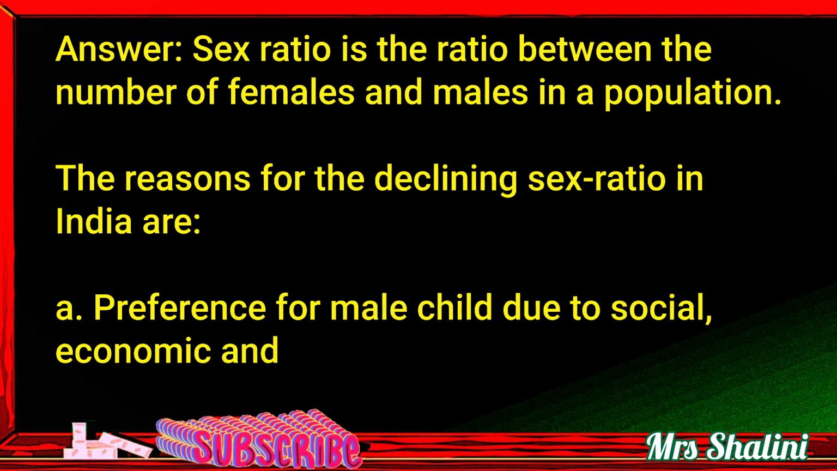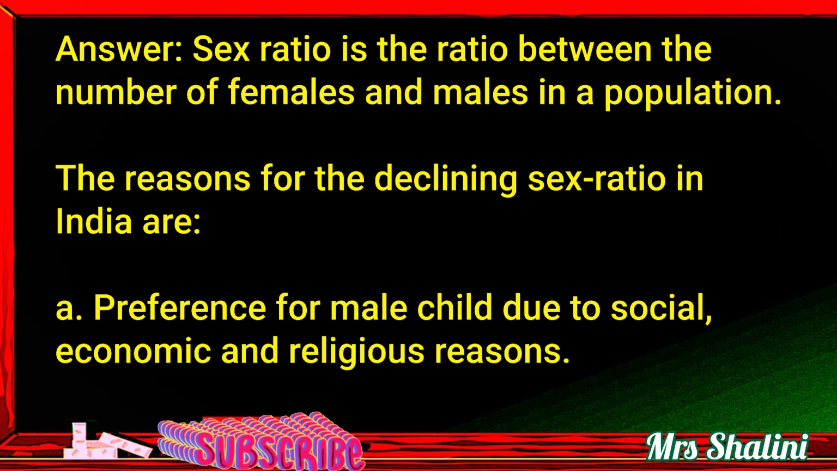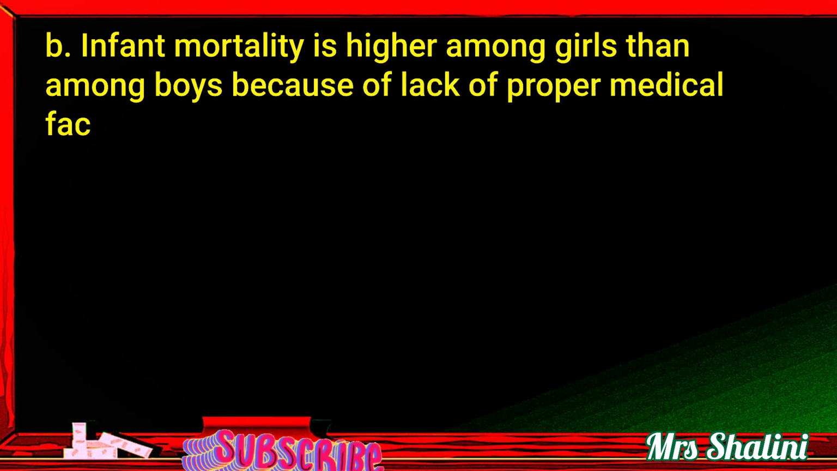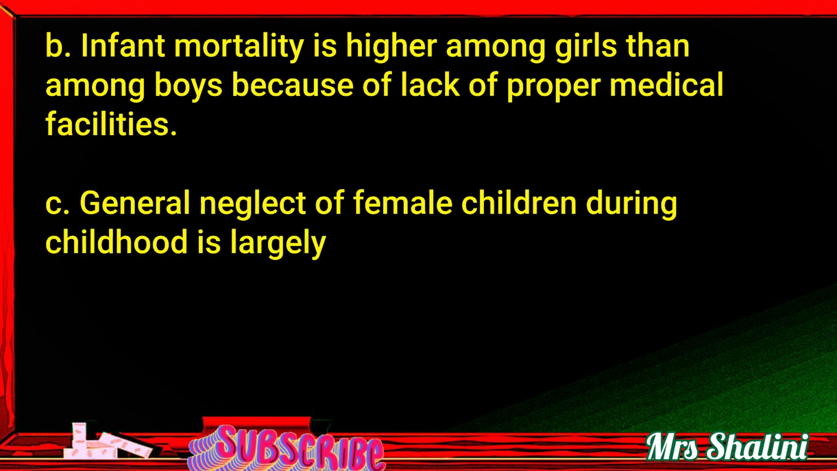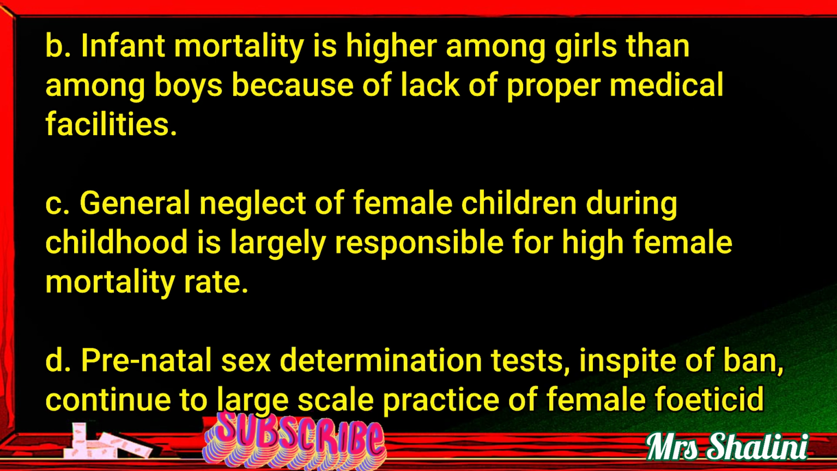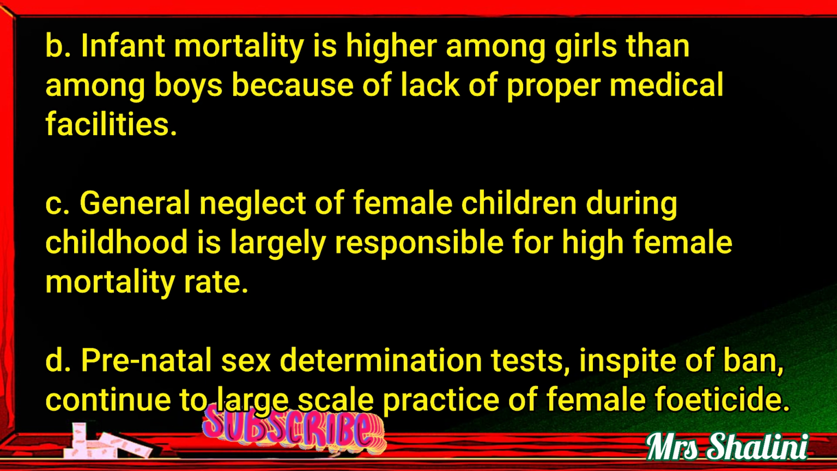The reasons for the declining sex ratio in India are: preference for male child due to social, economic and religious reasons. Infant mortality is higher among girls than among boys because of lack of proper medical facilities. General neglect of female children during childhood is largely responsible for high female mortality rate. Prenatal sex determination tests, in spite of ban, continue, leading to large-scale practice of female feticide.